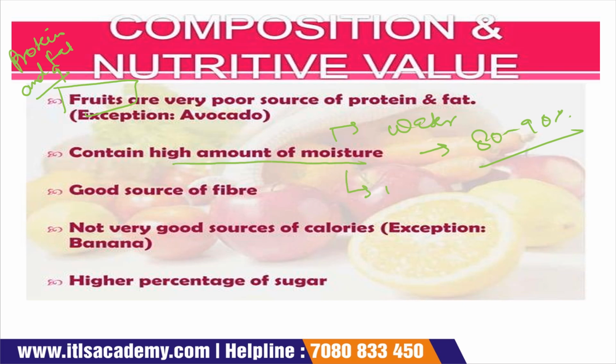That's why they spoil easily. The shelf life of fruits may be 2 to 3 days in normal conditions, or 4 to 5 days in refrigerated conditions, that is 0 to 5 degrees Celsius. Why? Because of the high amount of moisture contained. And these fruits are also a good source of fiber.